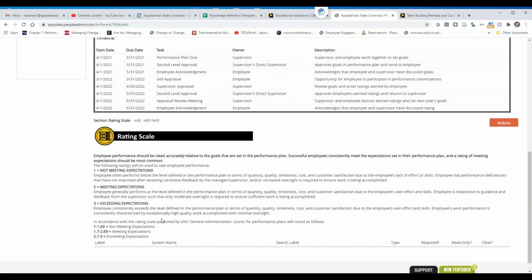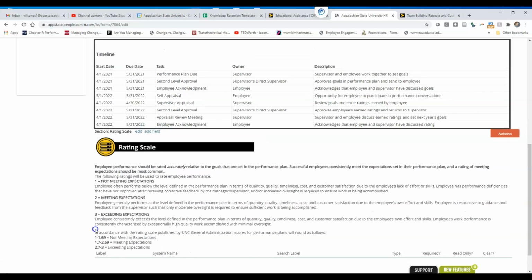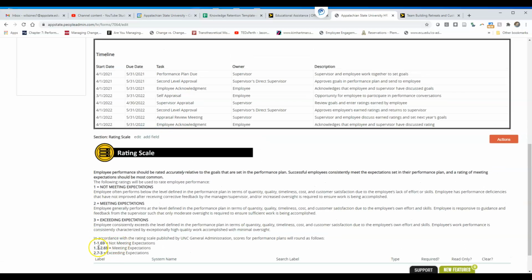A couple of things to know about the rating scale. People often get really confused, and I think I included this in the FAQs, about our rating scale. So you'll notice right here, it is not a regular 1 to 1.5, 2 to 2.5. They have it round up at 1.7 and 2.7. Which makes it harder to get an exceeding expectations. That means that 70% of your goals on your performance plan have to be exceeding expectations or higher. And that's, again, a weighted average based on how much weight you give each goal.